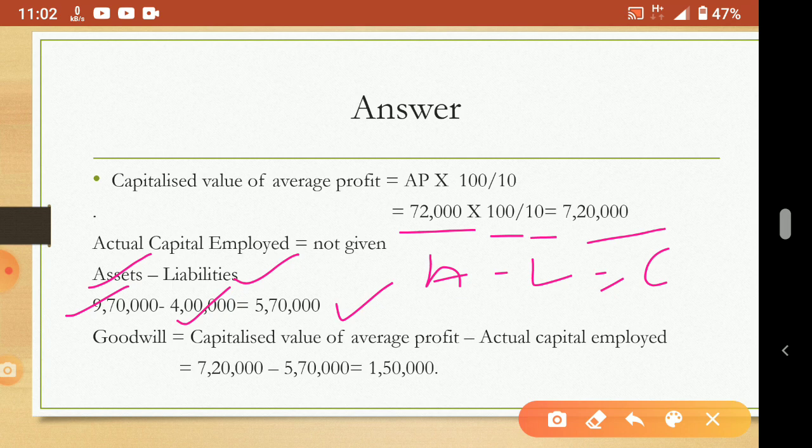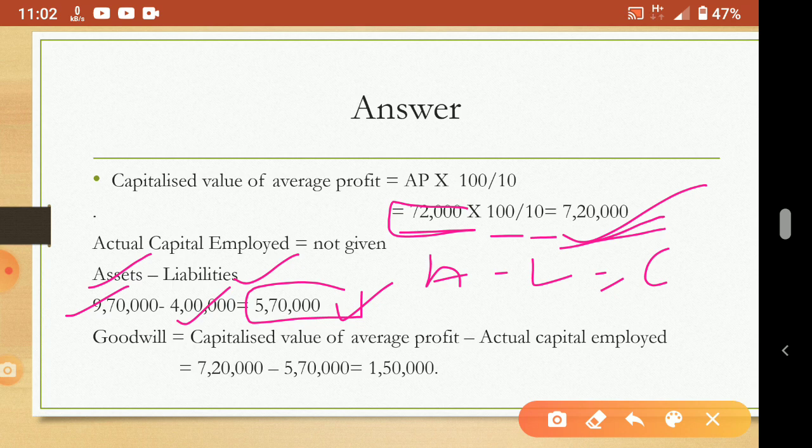Understood? Now you see here, it will be clear. Actually we are earning an average profit of 72,000. To earn this profit, the capital needed is 7,20,000. But we actually invested only 5,70,000. Investing less and getting more profit, that is good, no? Maybe somebody else is putting in 7,20,000 and only then getting 72,000.